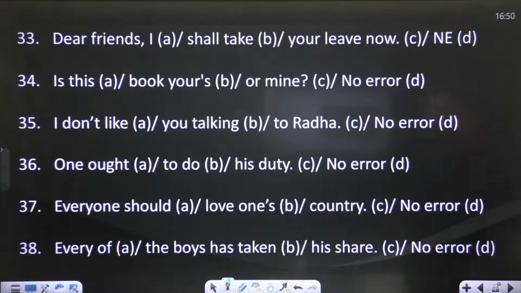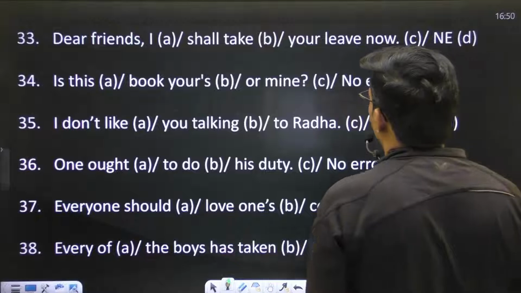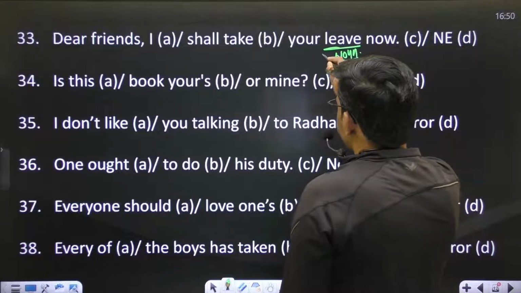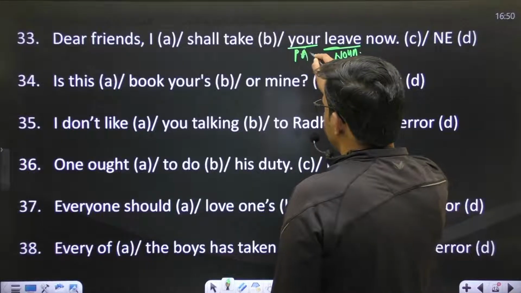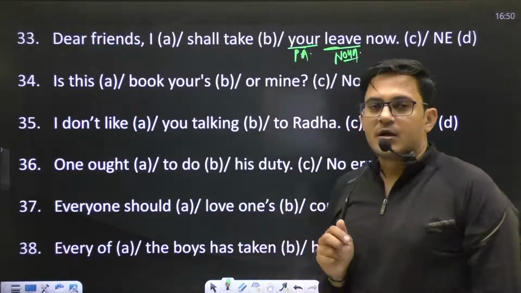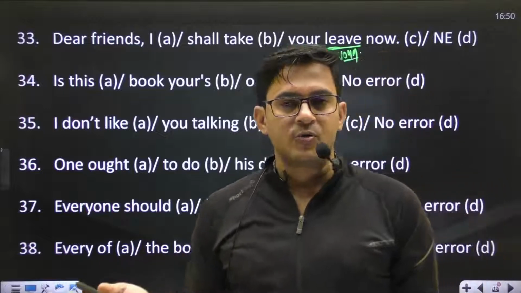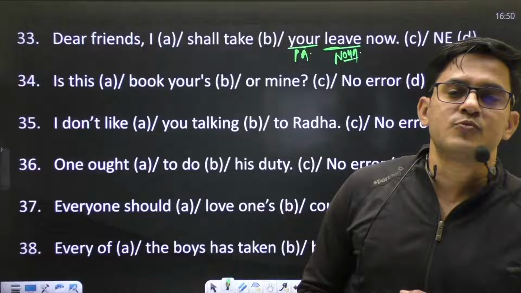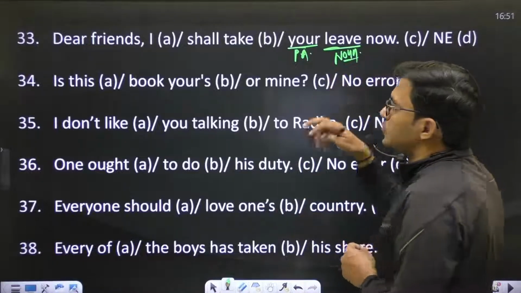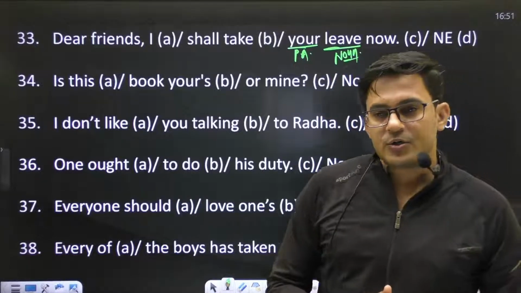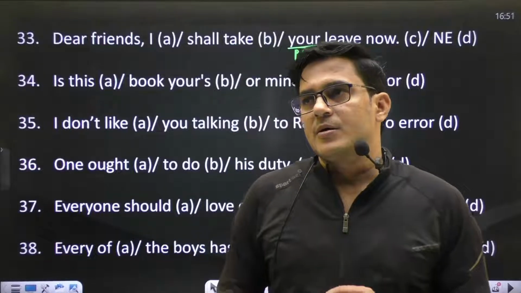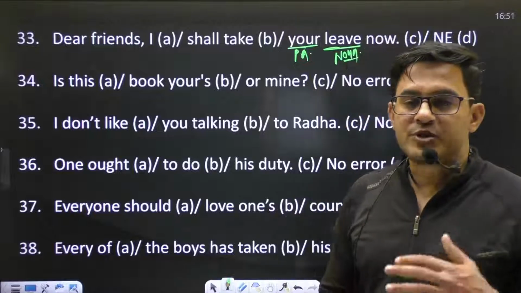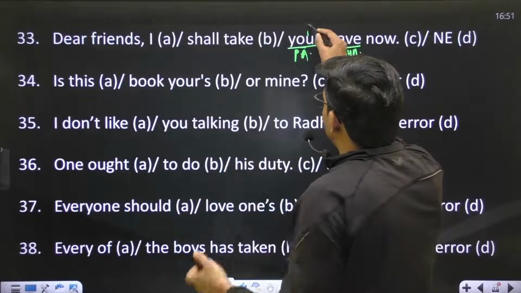Move to the next one. Dear friends, I shall take your leave. This word leave is a noun, and this your is a possessive adjective. We always show possession on a noun, and we use a possessive adjective before a noun. But some nouns, like leave, excuse, pardon, mention, report, never demand any possessive case before them.